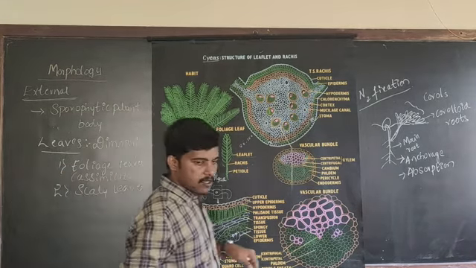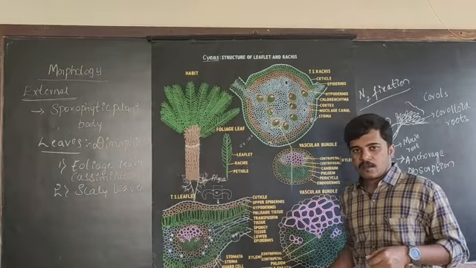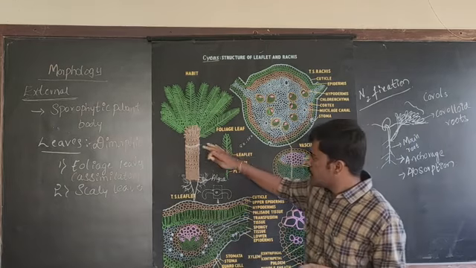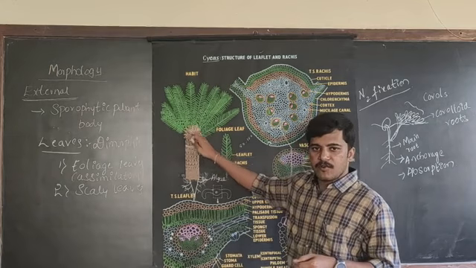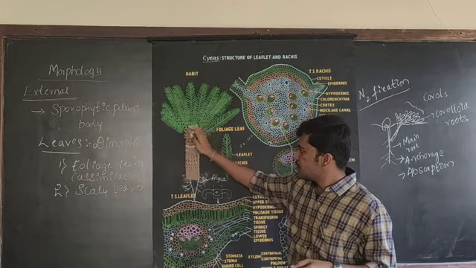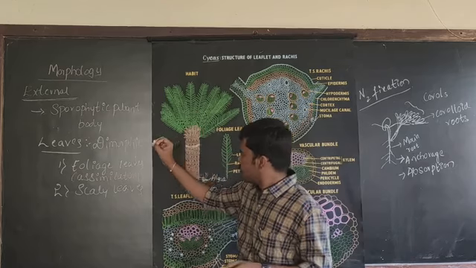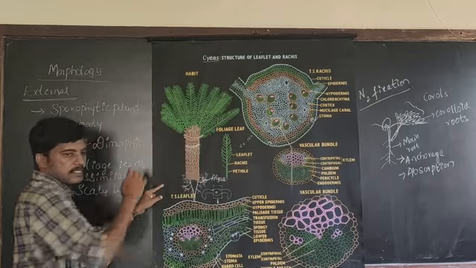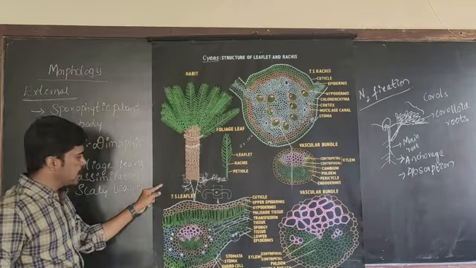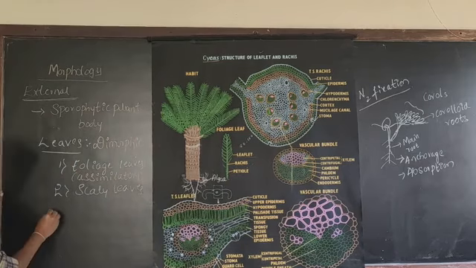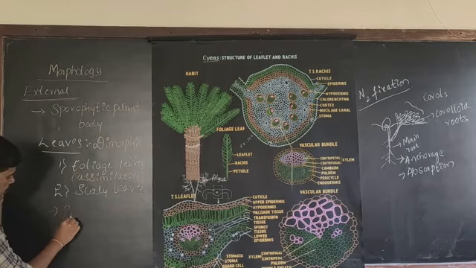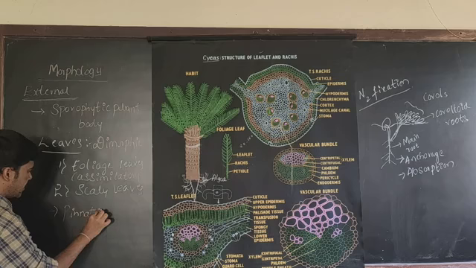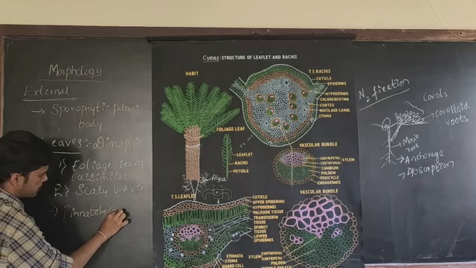These foliage leaves are the normal leaves, or assimilatory leaves, which are present at the top of the stem in the form of a crown. They are present at the tip of the stem, and these foliage leaves are pinnately compound.